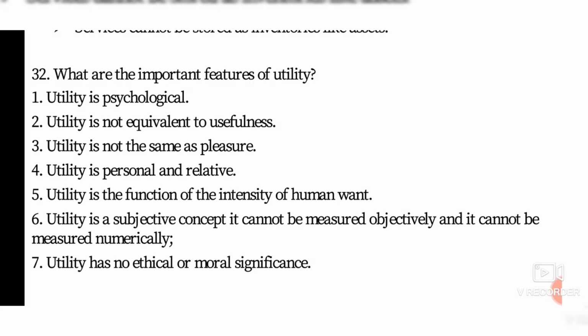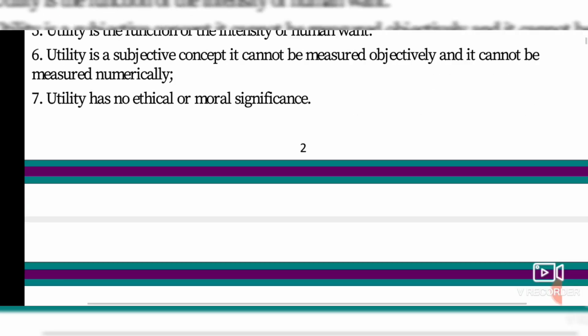Utility is personal and relative. And it is considered as what? Utility is a function of the intensity of human want. The intensity of human want will be the function of usefulness. Utility is a subjective concept. It cannot be measured objectively and it cannot be measured numerically. For example, the data you are using for your online class. Utility has no ethical or moral significance. No ethical means no moral significance, and ethical means values. No values, no honesty, no policy like that, nothing will be there.